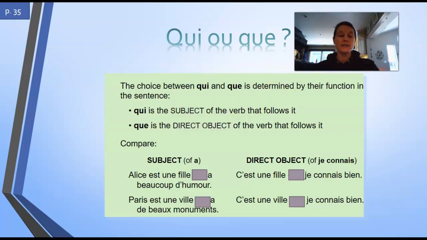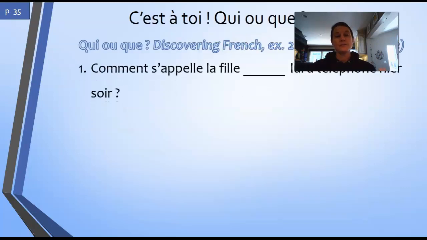So here we're going to compare. Alice est une fille qui a beaucoup d'humour. She's very funny. C'est une fille que je connais bien. So here you have the subject, here you have the direct object. Okay, same thing here. You have qui a, you have a verb conjugated right after it, and here you have que with a subject after it. Okay, so we're going to do 2 practices with these, and then you're going to do the listening practice on your own, which I've attached to the Google Classroom. Okay, so here we go.